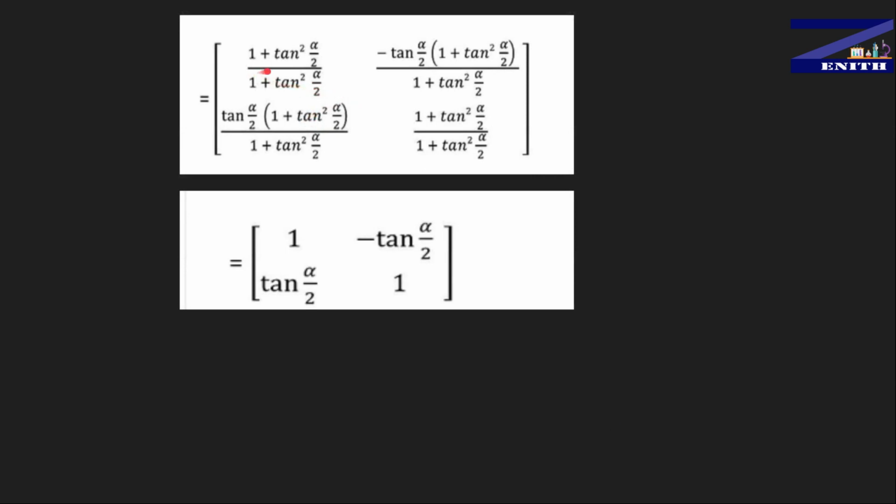And guys, when you solve this, 1 plus tan square alpha by 2 and 1 plus tan square alpha by 2 will be cancelled out, and you get 1. Same thing here: 1 plus tan square alpha by 2 will be cancelled out, and you get minus tan alpha by 2. Same thing, 1 plus tan square alpha by 2 will be cancelled, and you get tan alpha by 2, and this one gives this. So we prove that the LHS is equal to the RHS, and we have solved the question.